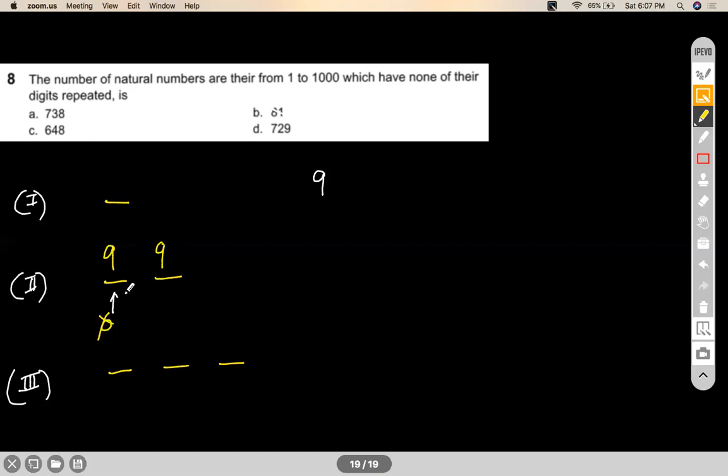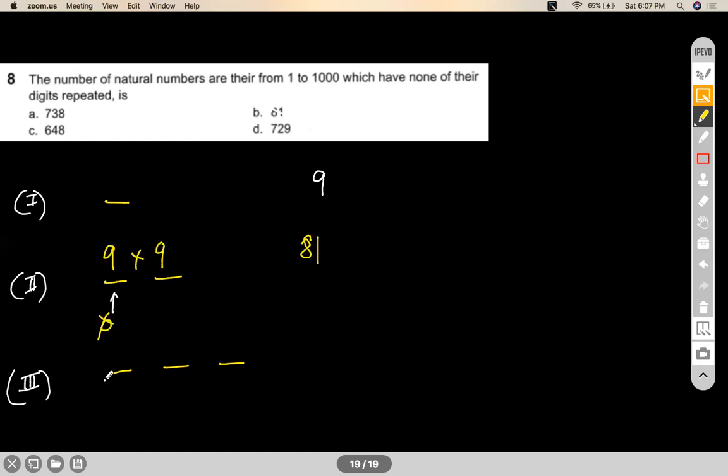That means a 2-digit number with no repetition that you can make is only 81. Okay. You can count it if you want to in your free time. So a 2-digit number with both digits different, or no repetition, so as to say, can only be 81 in number.